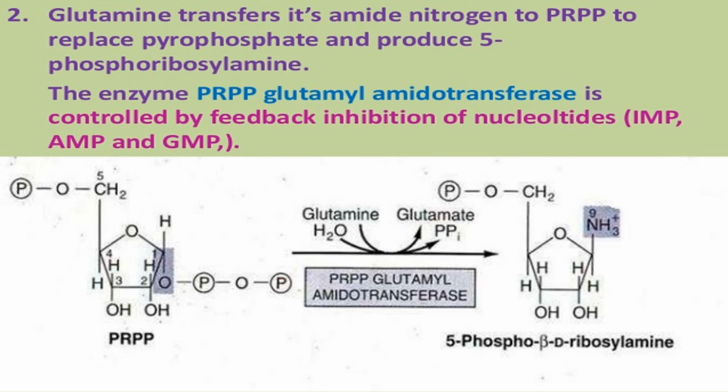This reaction is the main controlling step, with feedback inhibition by nucleotides. If the concentration of IMP, AMP and GMP is increased and there is no need to synthesize AMP and GMP, then AMP, IMP and GMP inhibit this enzyme, PRPP glutamyl amidotransferase. The first reaction is ribose to phosphoribosyl pyrophosphate, and the other is amidotransferase, giving 5-phospho-beta-D-ribosylamine.